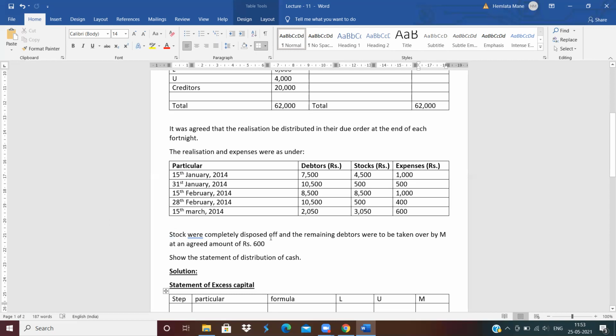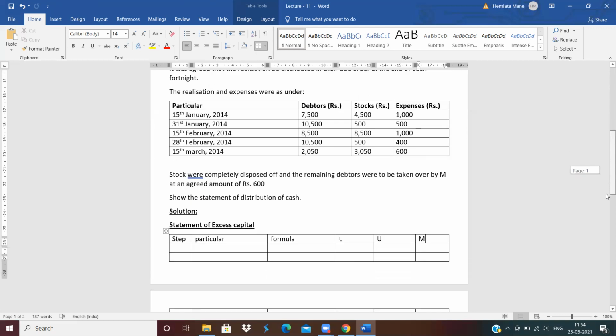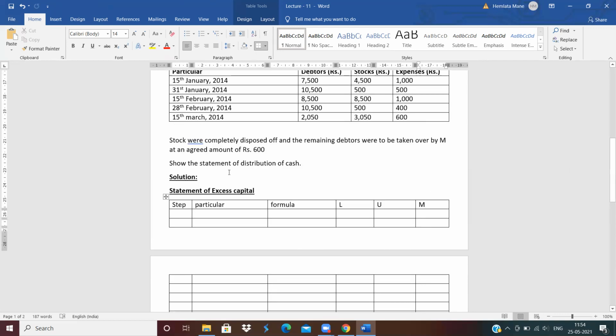Stock was completely disposed of. The remaining debtors were taken over by M at the agreed value of rupees 600. So, show the statement of distribution. We need to prepare the statement of distribution. But before that, we need to calculate the statement of excess capital and order of payment.